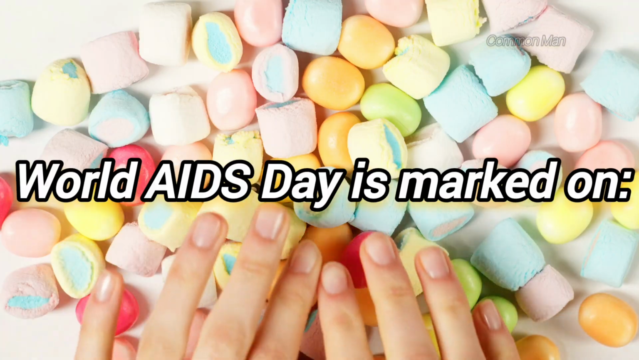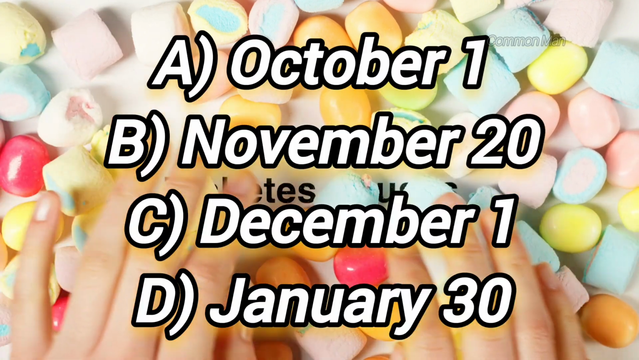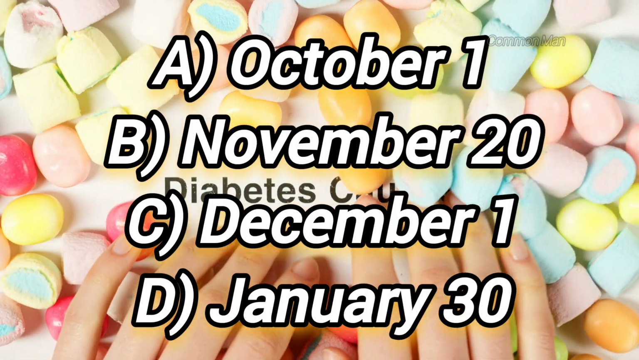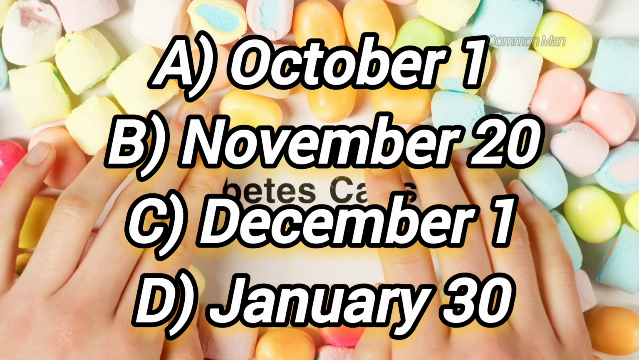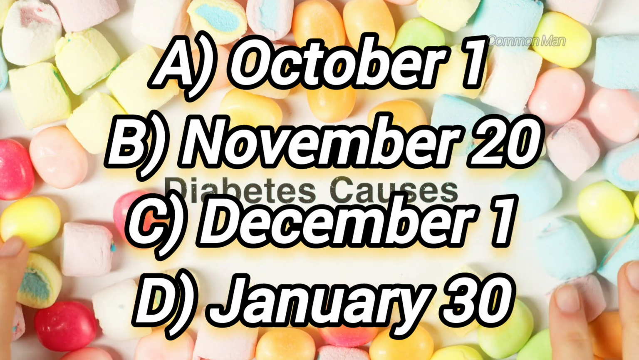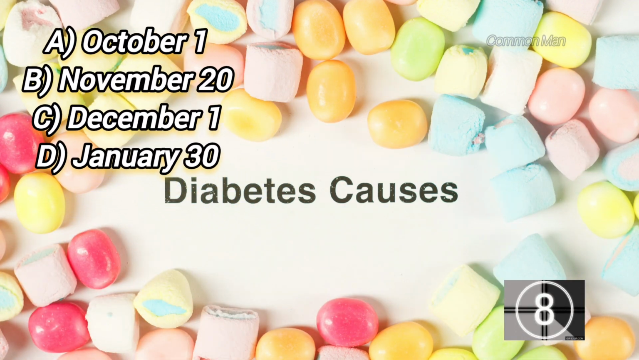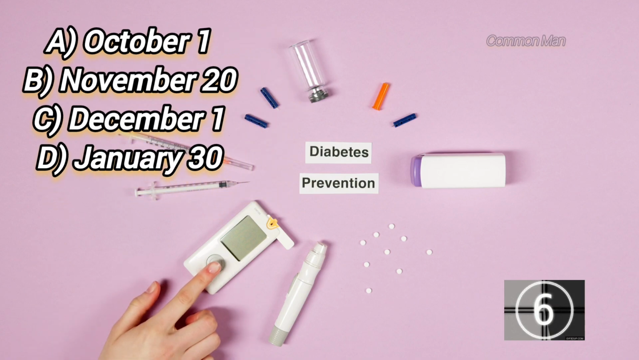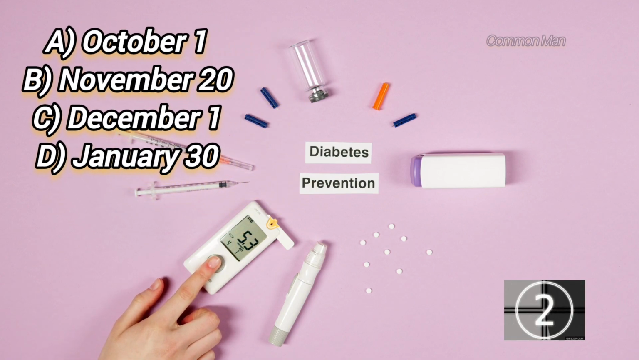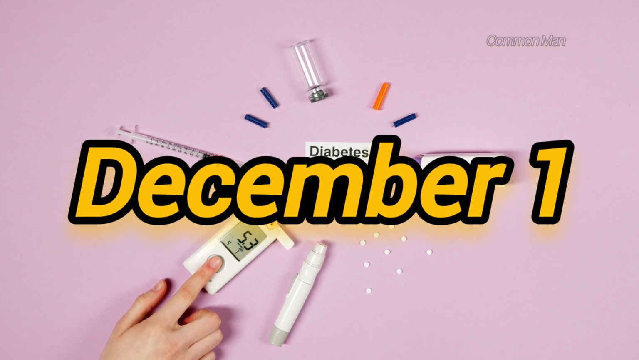World AIDS Day is marked on A. October 1st. B. November 20th. C. December 1st. D. January 30th. Your time starts now. Any guess? Time is moving. If you know the answer, please like and comment. And your answer is December 1st.